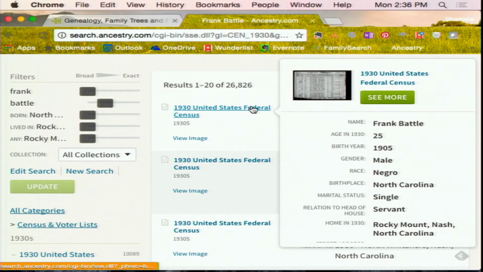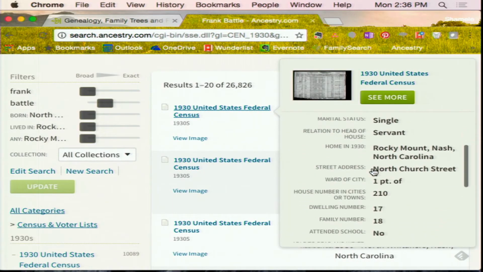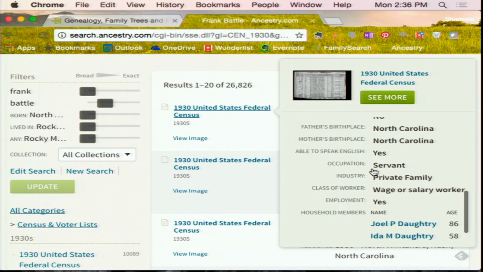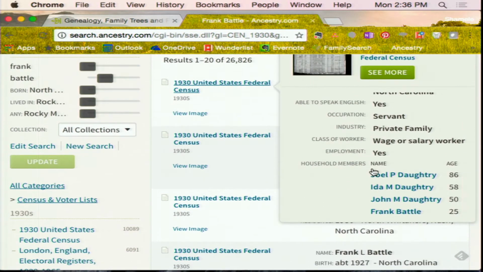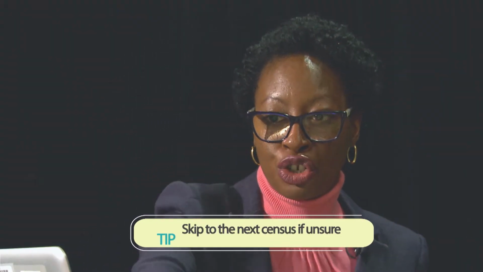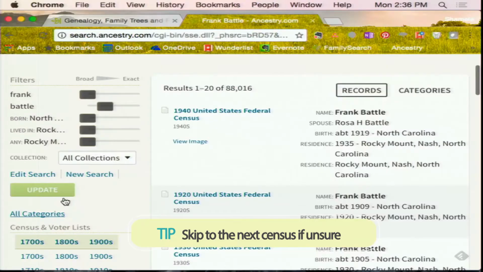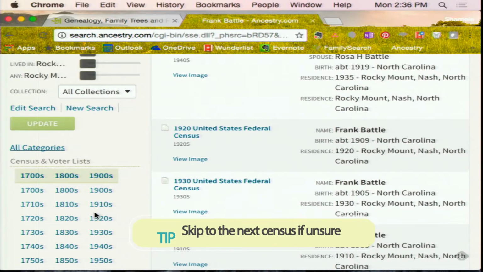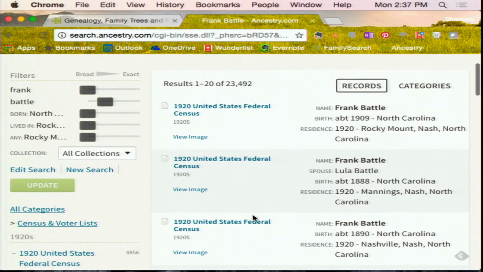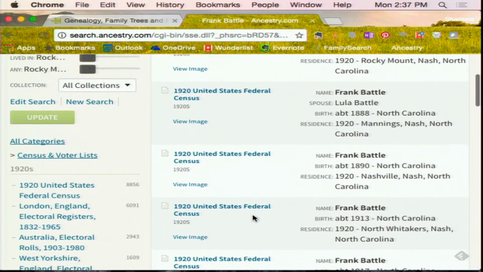Because we're unsure about this Frank, let's see if we see any other Franks in Rocky Mount. Scroll down. So I don't see any. Let's skip the 1930 for Frank, and now let's go to 1920. So just choose your filters. Yep, you got it. These filters are important because they filter out things that you don't want to look at right now. So let's do 1920. And let's see that first one. Hover over that first one.